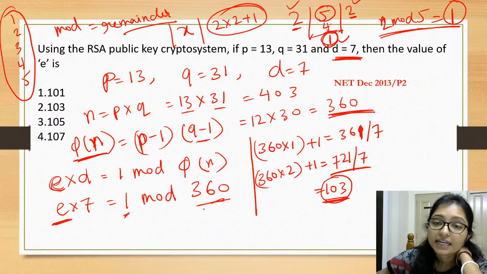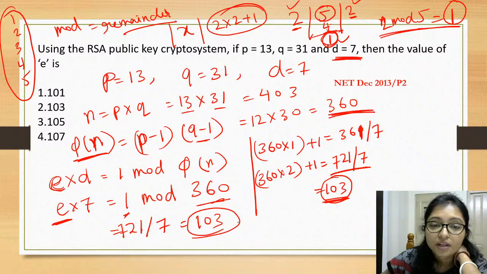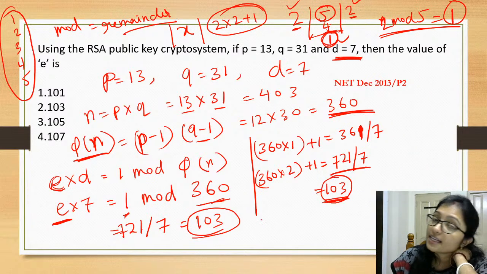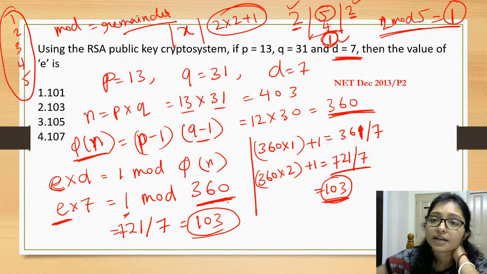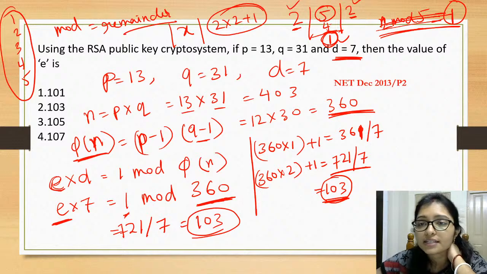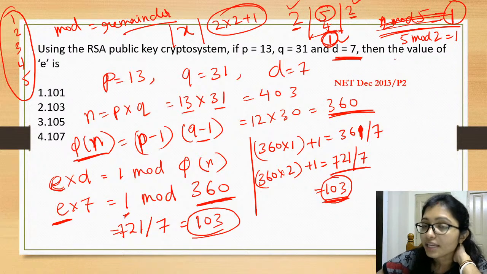So definitely the answer is 721 by 7, that is 103. Got it? It is very easy. Just see what it is divisible by. I have written something wrong earlier: it is 5 mod 2, which is 1. Not 2 mod 5, but 5 mod 2 is 1.